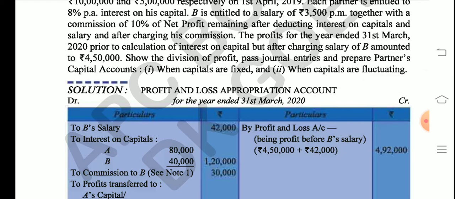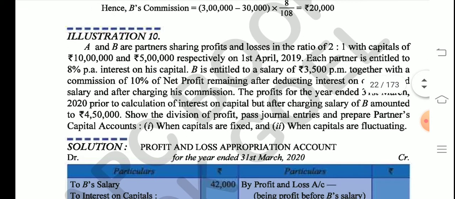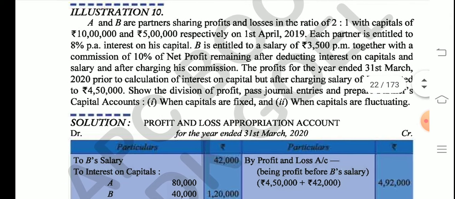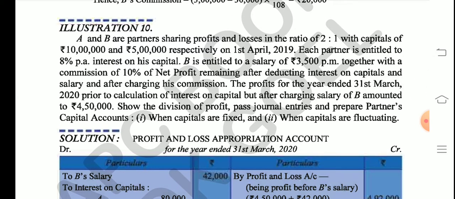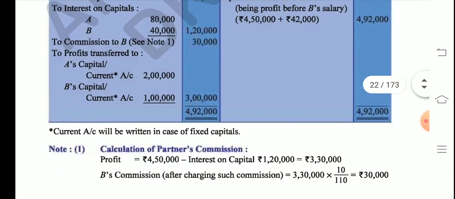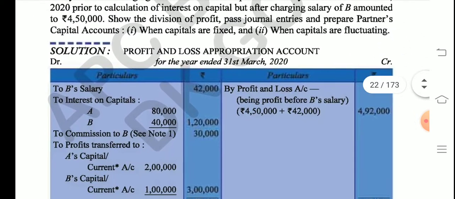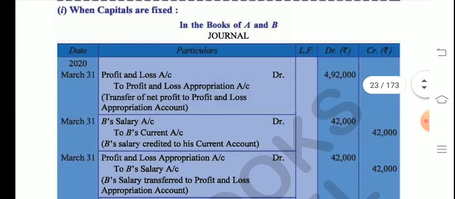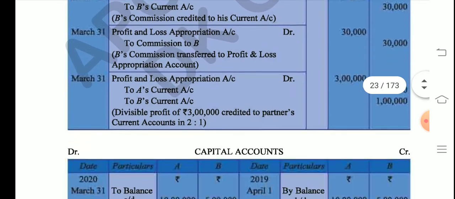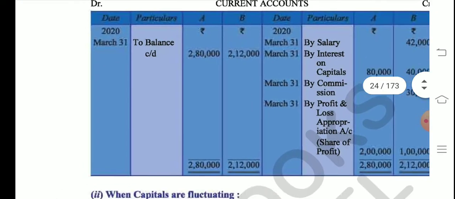In this question they tell you to draw when the capitals are fixed and when the capitals are fluctuating, so you can just practice such questions and try to solve all the illustration and unsolved questions in your copy. Take your time, we are not in a hurry. My aim is not to finish the syllabus as soon as possible. My aim is to make you understand as much as possible, and please solve this question number 10 on your own, and I hope you will be able to solve this question. Here they must have asked you to draw the journal. Don't panic, draw the journal only after drawing the ledgers, so you can solve this question on your own.